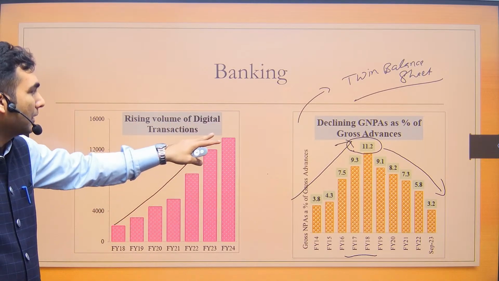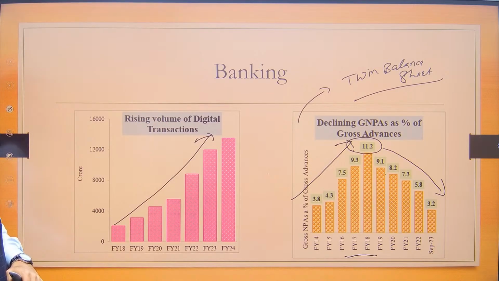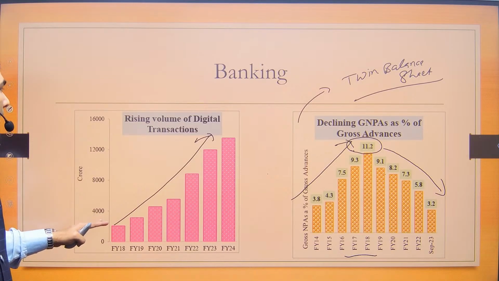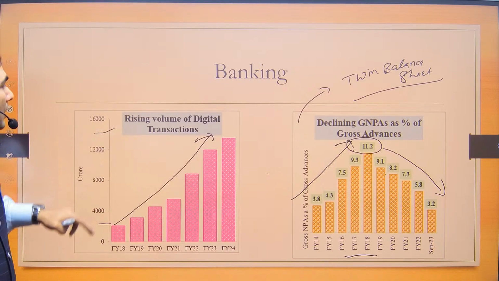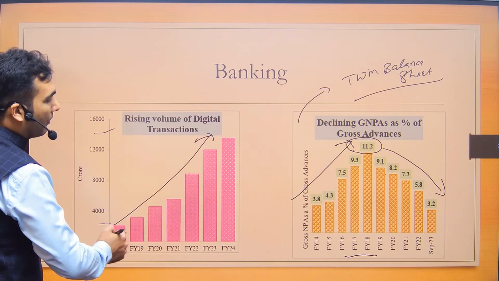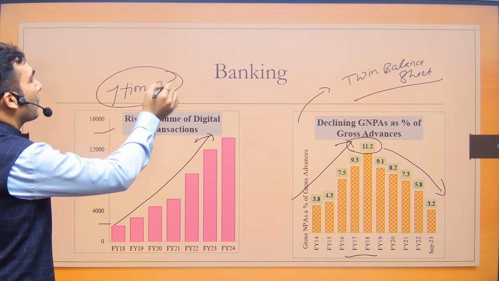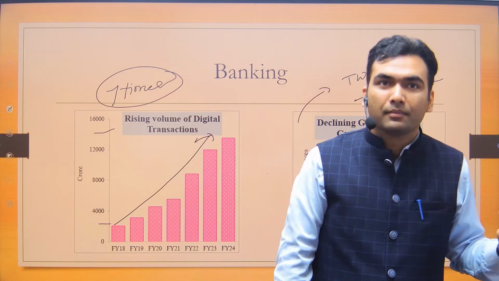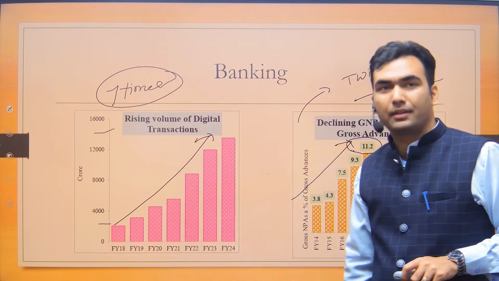Now something which the government can rightly boast about is the rising volume of digital transactions. This is the amount of digital transactions that is happening. The amount is not important. What is important is that there is a consistent increase, from around 2000 to 15,000. So approximately in the last 5 years, 7 times growth has happened in the number of digital transactions. That is what you have to remember. Okay? In the last 5 years.